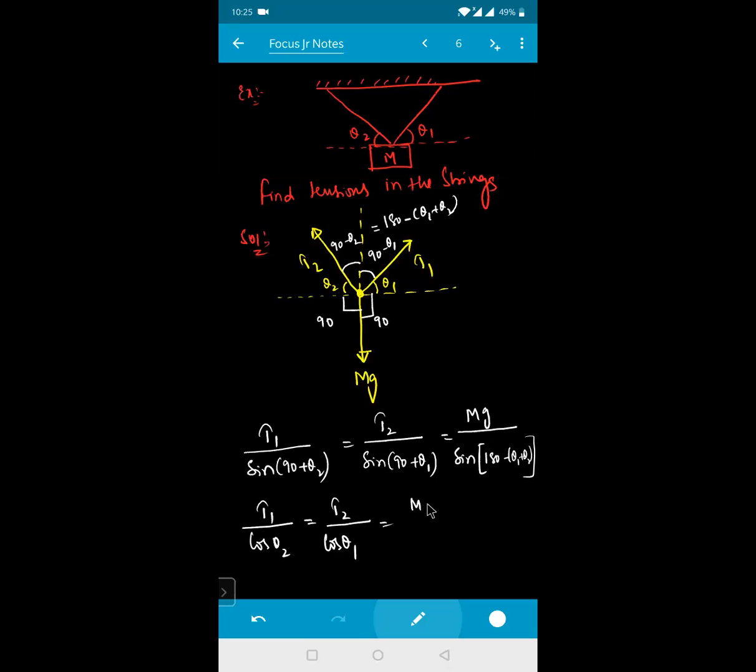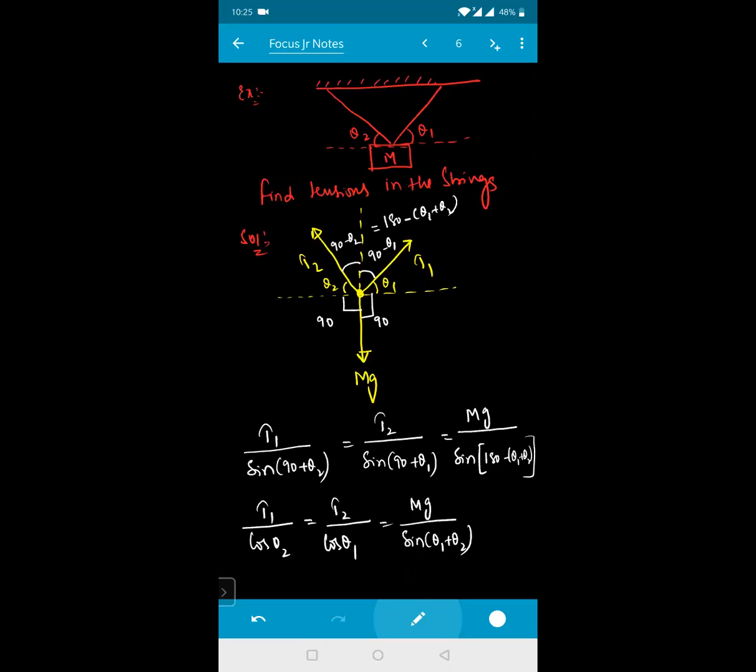That is equal to mg divided by sine of 180 minus theta. If you are assuming this as the total theta, that will become sine theta. So this is sine of theta 1 plus theta 2. Are the steps clear for everyone? Yes, sir. Are the steps clear for everyone?